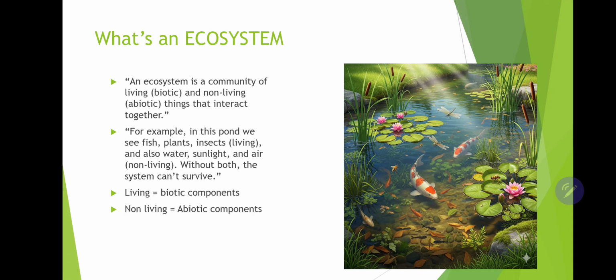So from the picture we can see that all these components are interdependent on each other, because one cannot live or survive without the other. So that is what is called an ecosystem. This picture shows an example of the pond ecosystem. Living components are known as the biotic components, and the non-living components are known as the abiotic components. So an ecosystem as a whole is a community of both these living and non-living things.